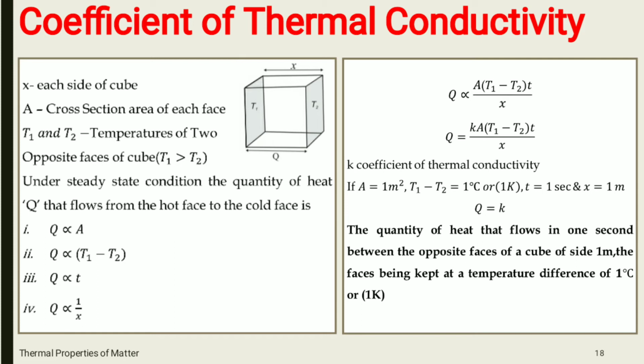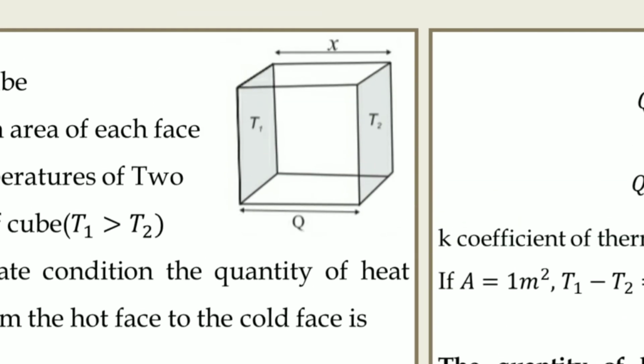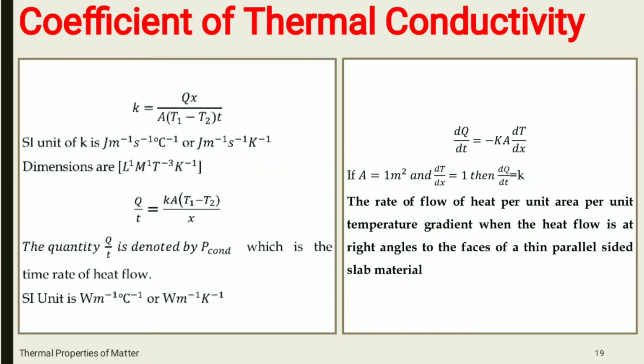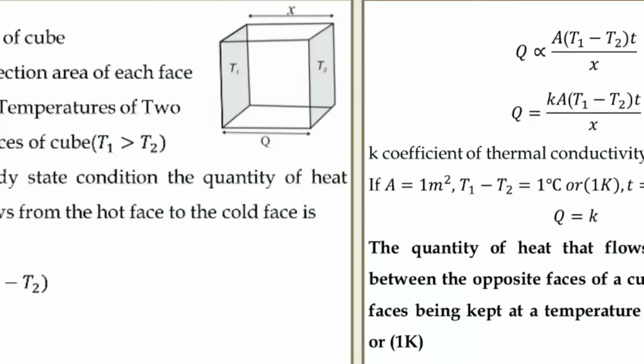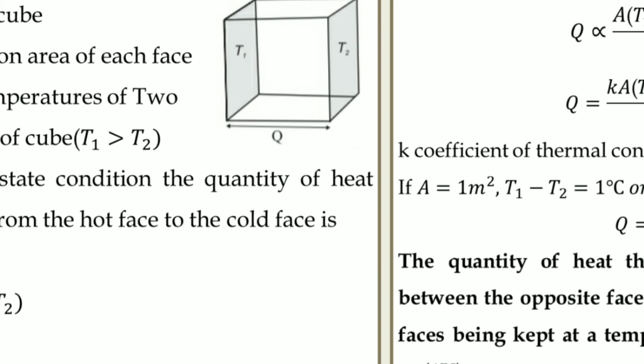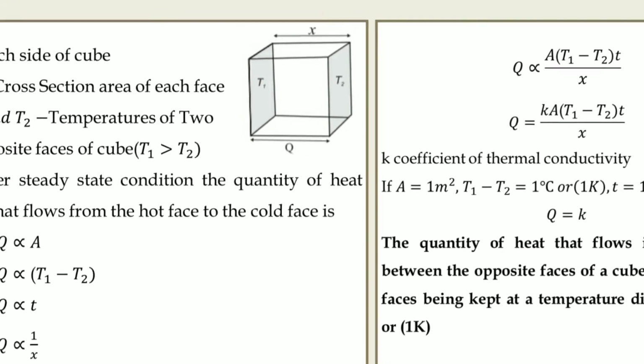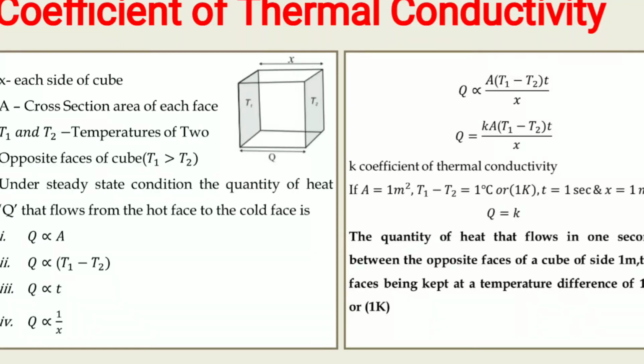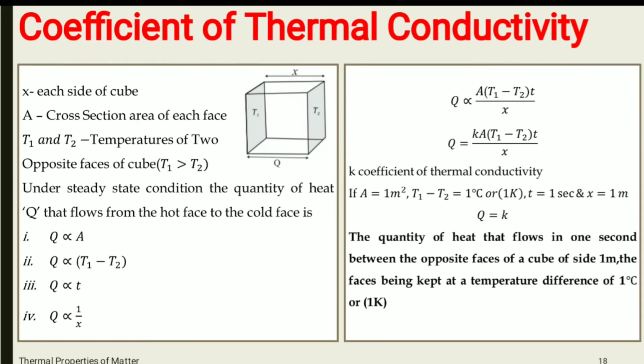We have taken two opposite faces of the cube and maintained temperatures T1 at one face and T2 at the other face, and T1 is greater than T2.